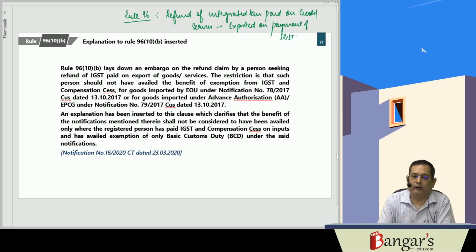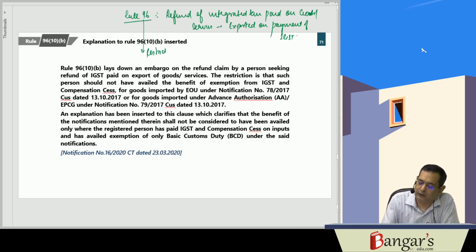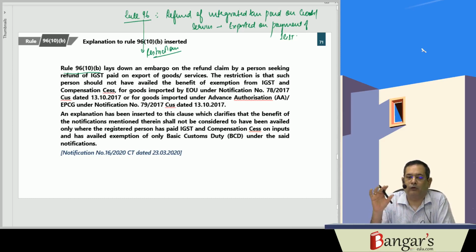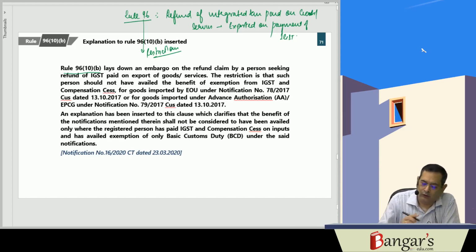So earlier in Rule 96(10), basically restrictions are placed in case of such refund. And Rule 96(10)(b) was placing restrictions on a refund claim by a person seeking refund of the IGST paid on export of goods or services. The restriction was that in case a person has availed the benefit of exemption from the IGST and GST compensation cess on goods imported by a 100% EOU, or goods imported under advance authorization scheme, or EPCG schemes, then restriction was placed on refund of IGST.